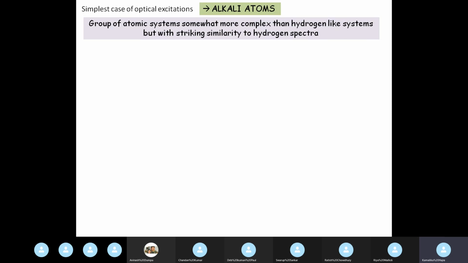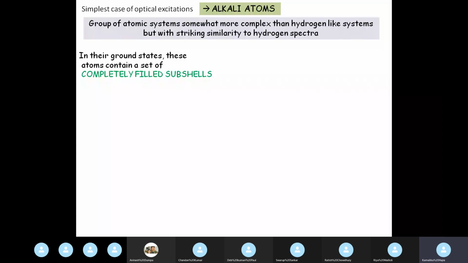Okay. So these alkali atoms are just slightly more complex than the hydrogen atom, and therefore the spectra of alkali atoms are strikingly similar to those of hydrogen atoms. Okay, why? That we'll see very soon.